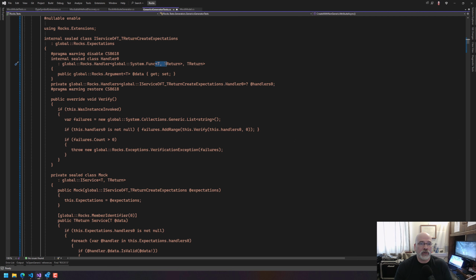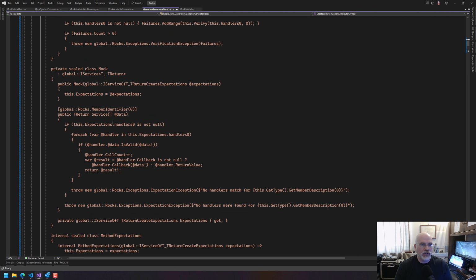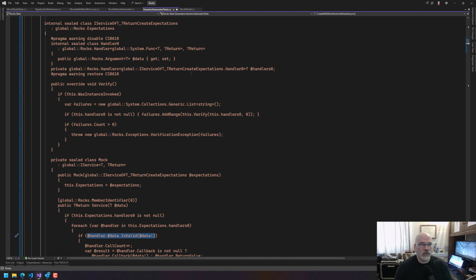Anyway, it is trickling through here. Like here it is. Down here the type is right. And so I think everything should be fine. Well, no. Because if you have a generic here, this I think ends up having to be a cast. Because handler on zeros here is a rock argument of T. Well, you don't know what T is.